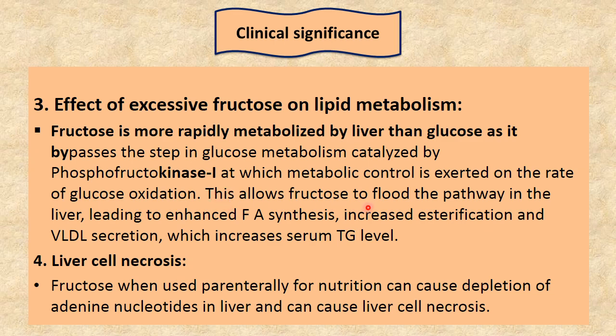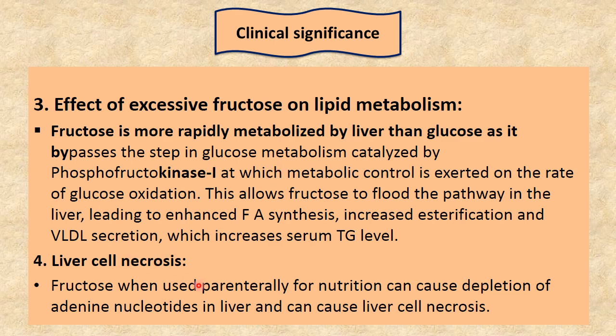This allows fructose to flood the pathway in the liver, leading to enhanced fatty acid synthesis, increased esterification and VLDL secretion, which increases serum TG level. So in this way, excessive fructose may lead to lipid synthesis, that is TG synthesis and VLDL synthesis. So indirectly it may lead to atherosclerosis.